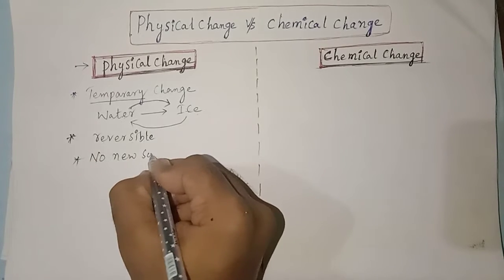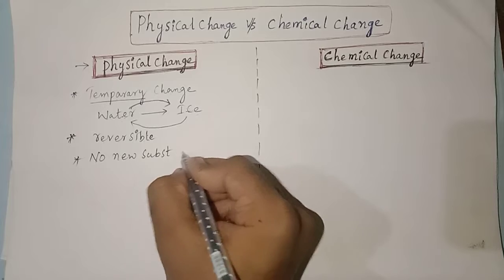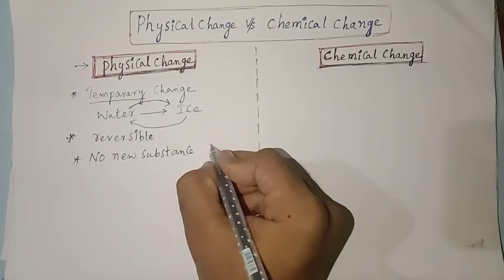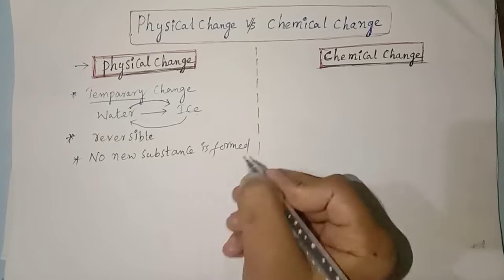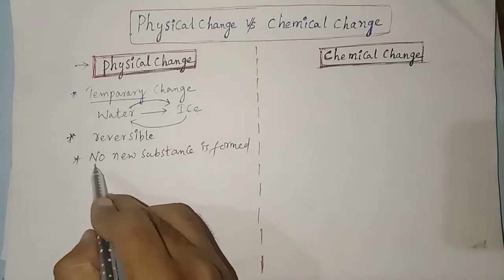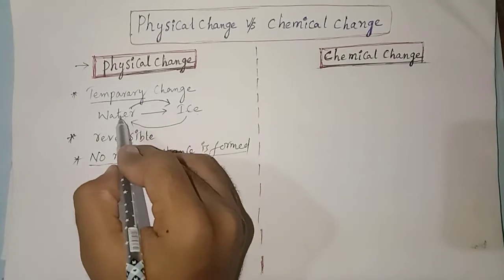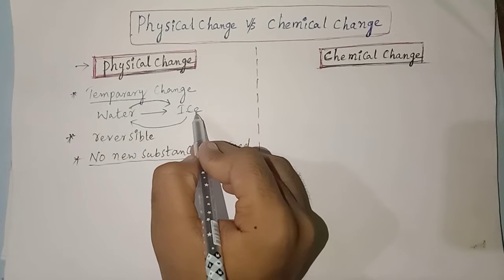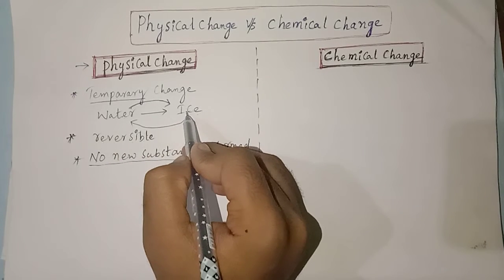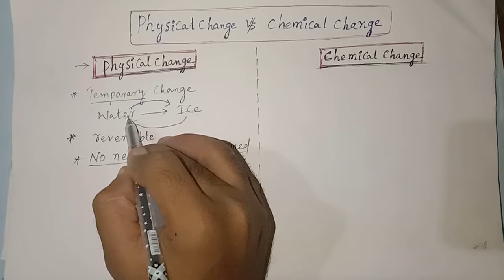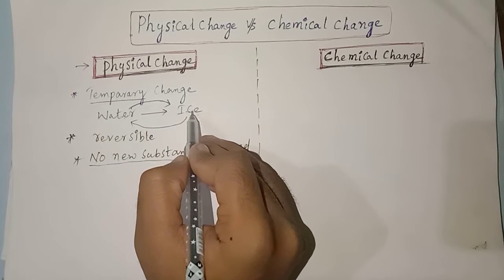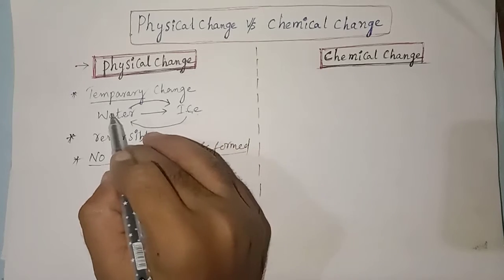Now next, no new substance is formed. What is the third piece of information? No new substance is formed. No new substance formed means there is no permanent substance formed. Here ice is a temporary substance, because water may convert into ice and convert back into water.